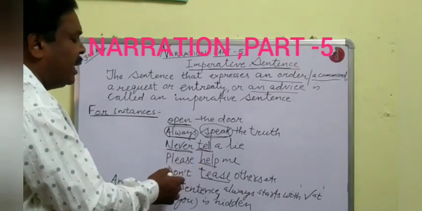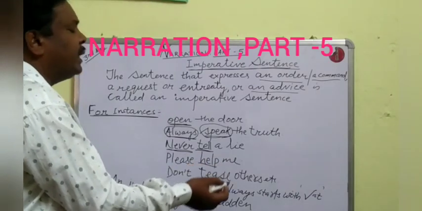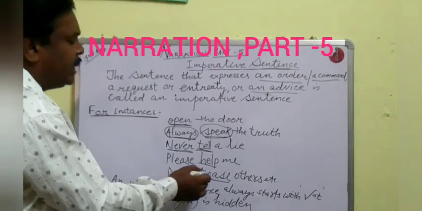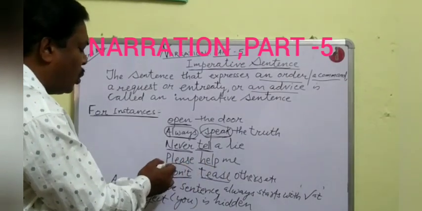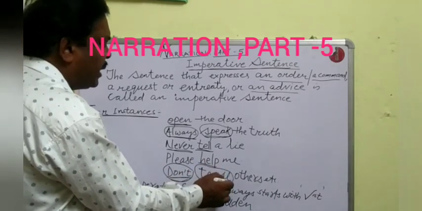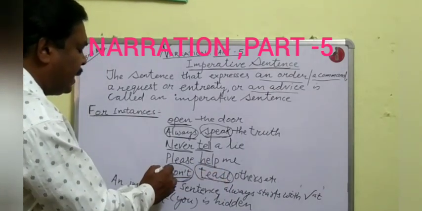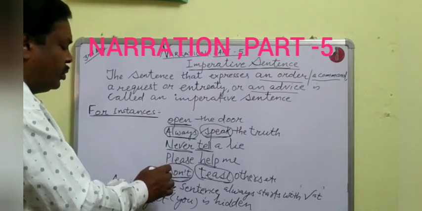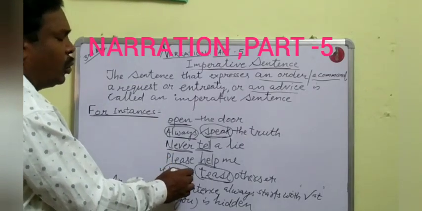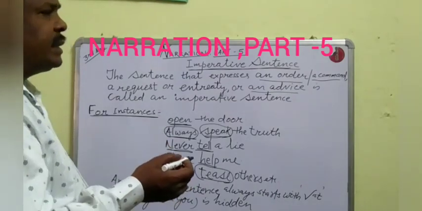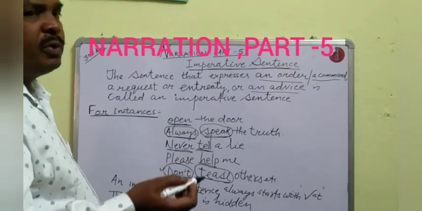Please help me. Don't tease others. Though the last sentence starts with don't, still it is said that it starts with the first form of verb. It is in negative, and to make the negative we have used don't. So don't think that an imperative sentence starts with other forms of verb.